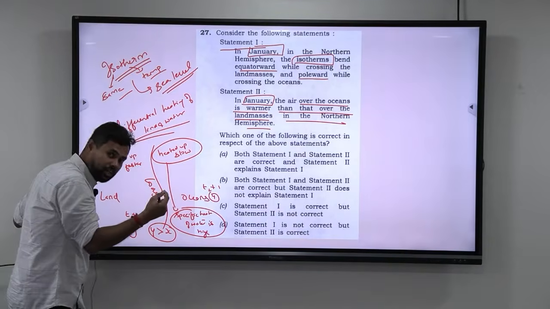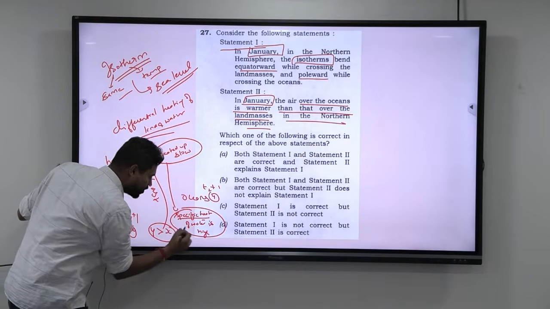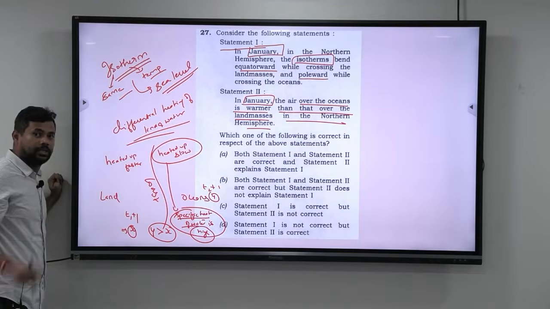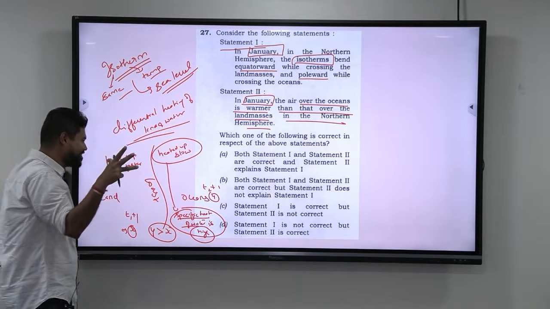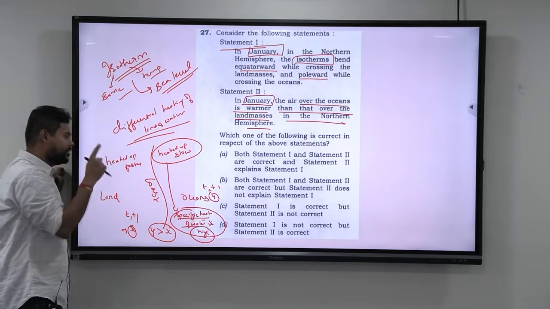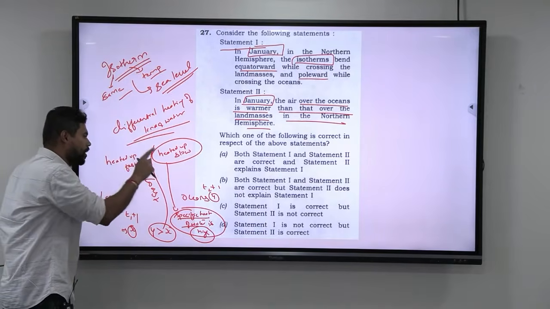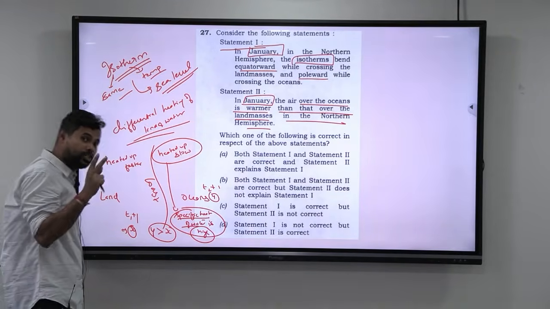That extra energy required shows that the specific heat of water is always high. That is why, when the sun is directly hitting both the oceans and the land, the land will always get heated up faster compared to the oceans. The vice versa is also true.